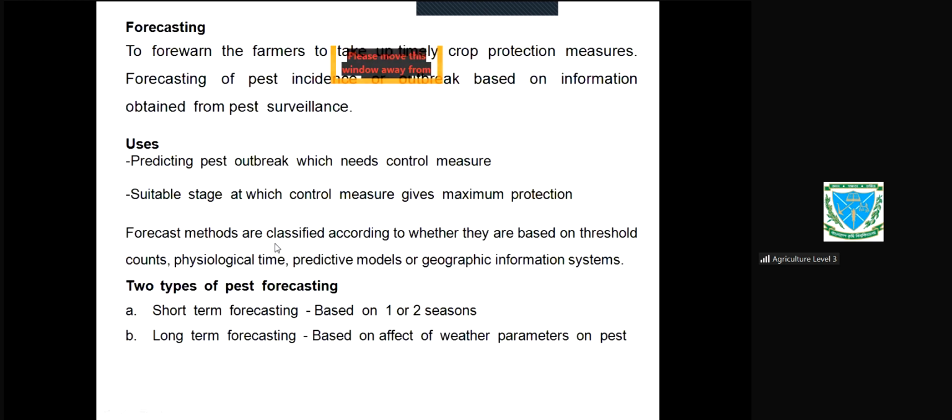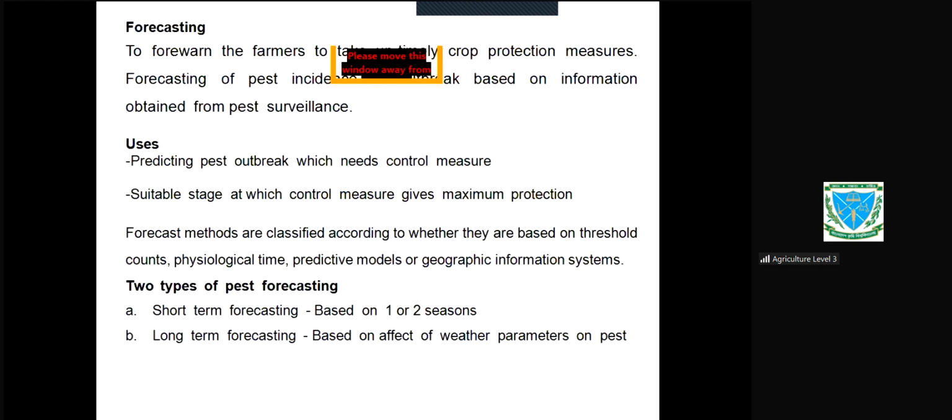Forecasting methods are classified according to whether they are based on threshold counts or physiological time, predictive models, or geographic information system. Threshold counts means whether it is based on pest population threshold levels.